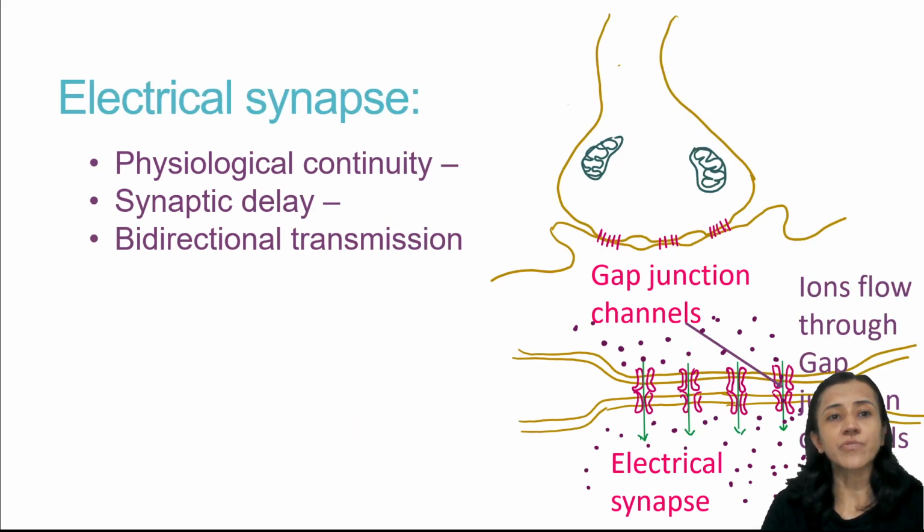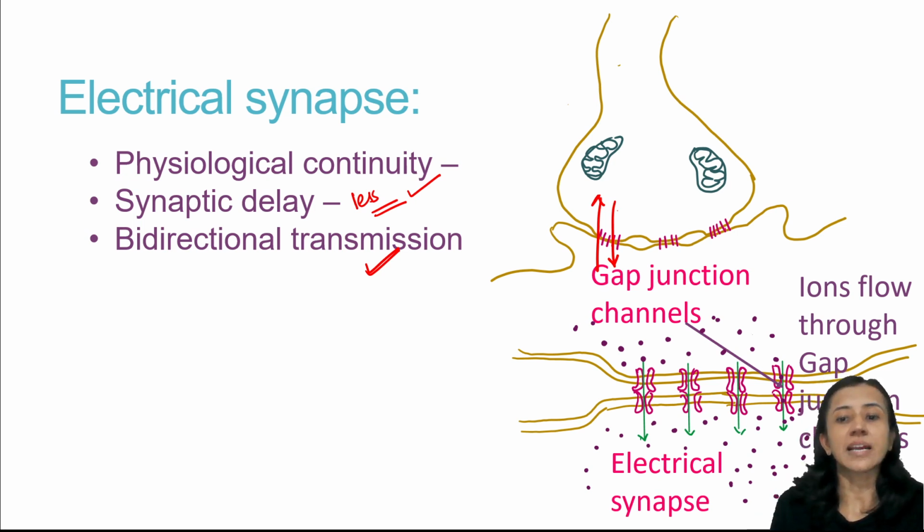Now, what are the characteristics of electrical synapses? Here, as we have discussed, there are gap junctions, so physiological continuation is there. So, synaptic transmission is through the gap junction and that is fast. So, you can say that the synaptic delay is less, or maybe there is no synaptic delay. Then, here transmission is in both directions. Both directions means the impulse will pass from presynaptic to postsynaptic as well as postsynaptic to presynaptic neuron. So that is another characteristic of electrical synapse.